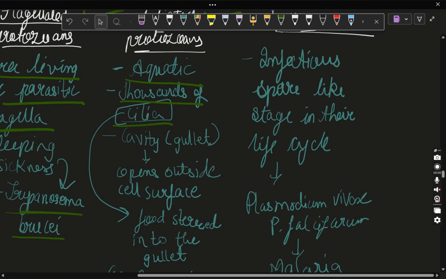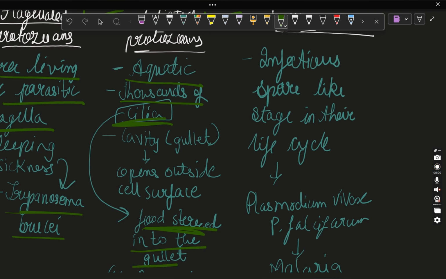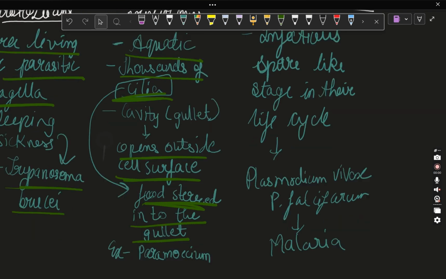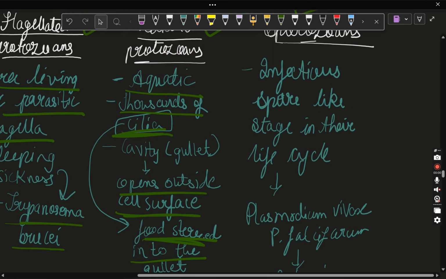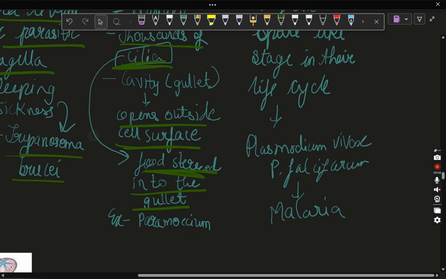ओके. ये सीलिया क्या करती है कि ये फूड को स्वीप करने में और अपने गलेट में मतलब अपनी कैविटी में हेल्प करती है. एंड व्हाट इज कैविटी और गलेट? Which cavity or gullet is a place from where it opens outside the cell surface to discharge everything. So they have cilia, they have a cavity which opens outside the cell surface and the cilia sweeps the food into the gullet. Example is paramecium.